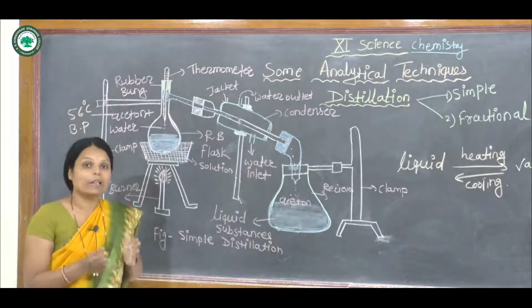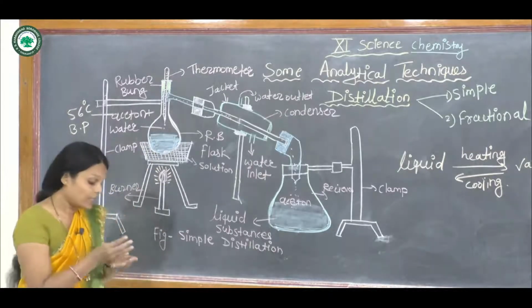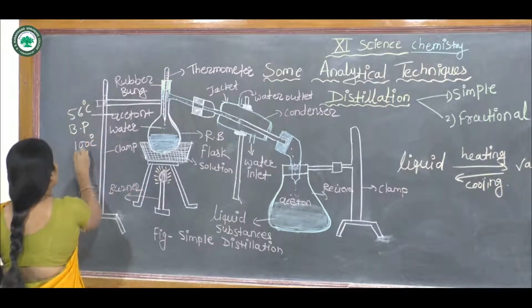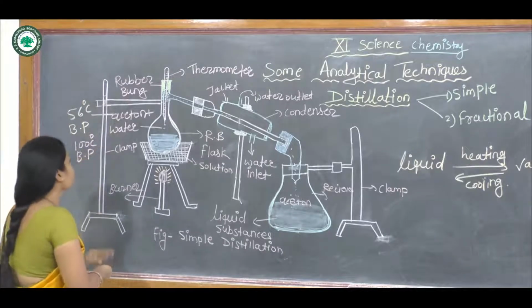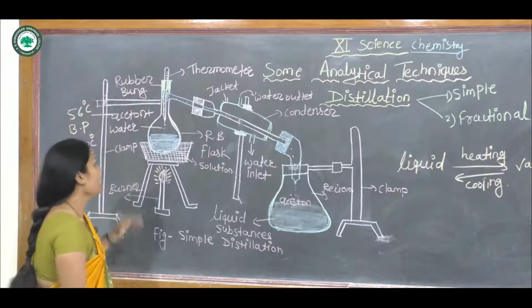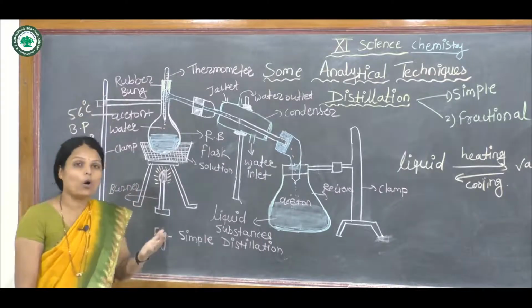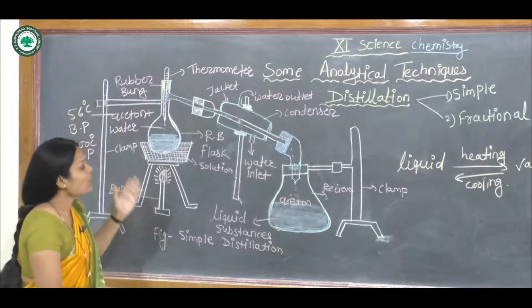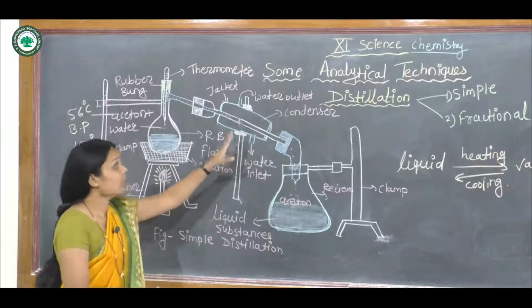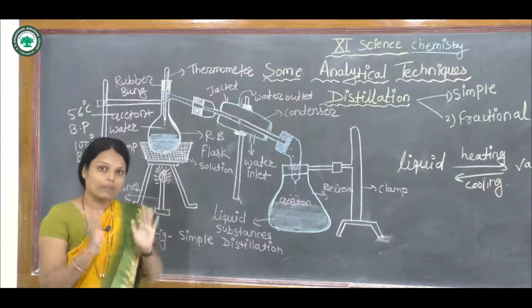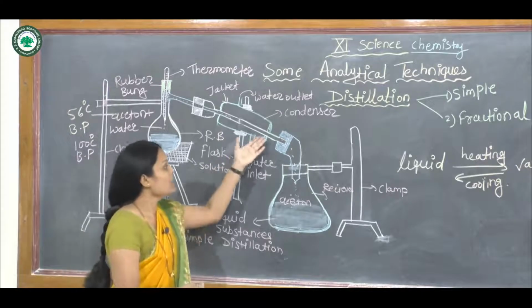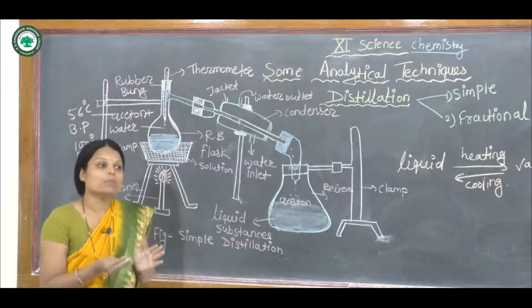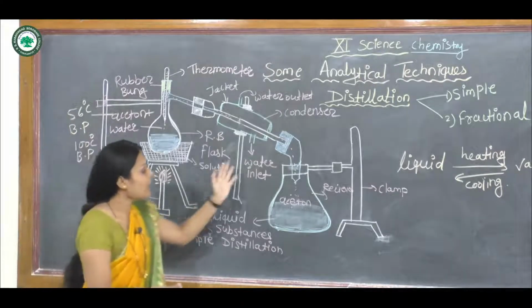We know that the boiling point of water is 100 degrees centigrade. Now the temperature goes up to 100 degrees centigrade. The water forms vapor, and those vapors enter the condenser. The condenser cools the vapor, and the vapors come down into the next receiver in liquid form. So pure liquid is collected in another receiver.